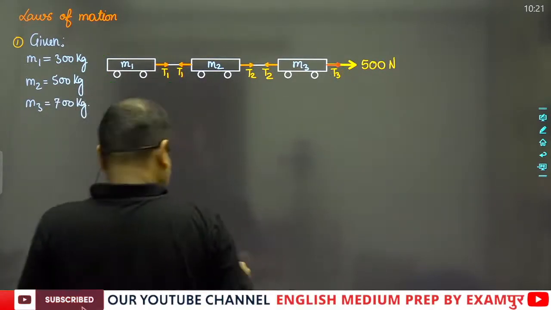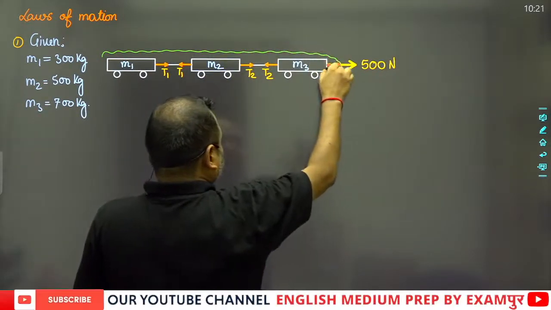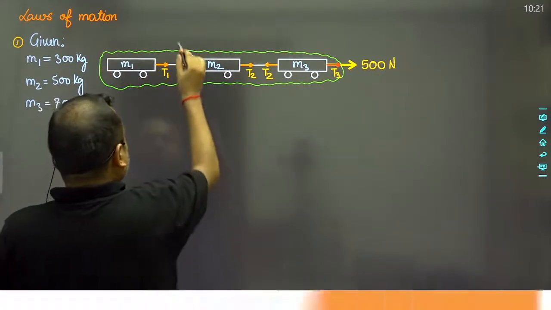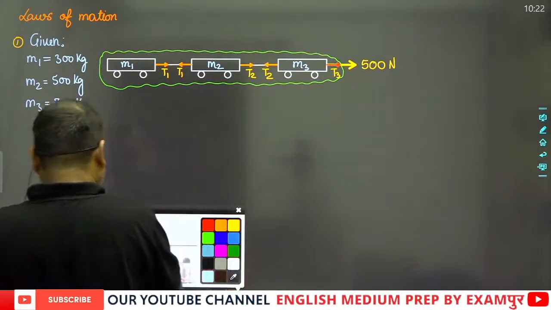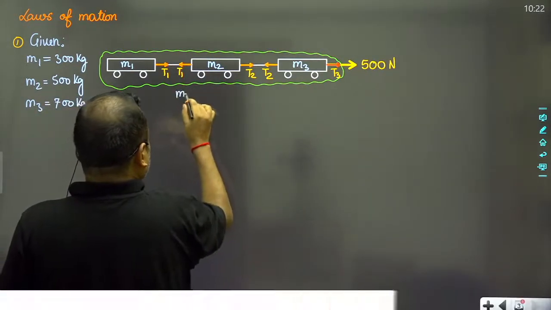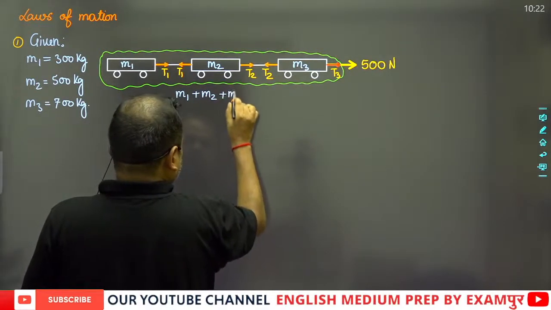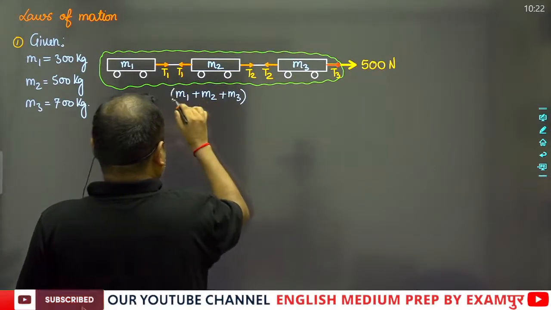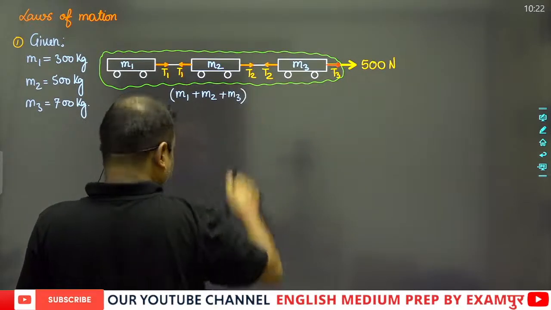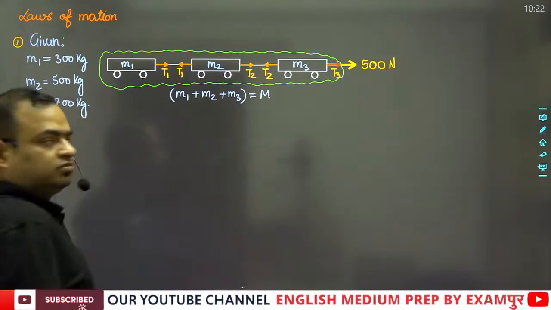Suppose that there is a cover in which the total mass is equal to m1 plus m2 plus m3. This is the total mass, and that can be written as capital M.